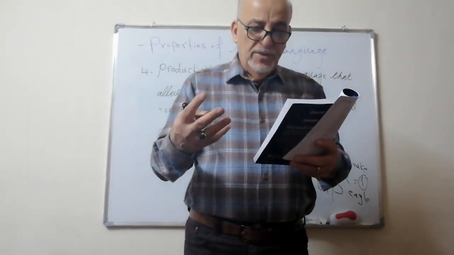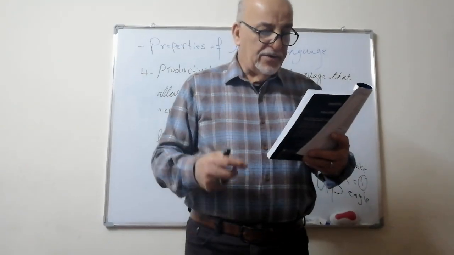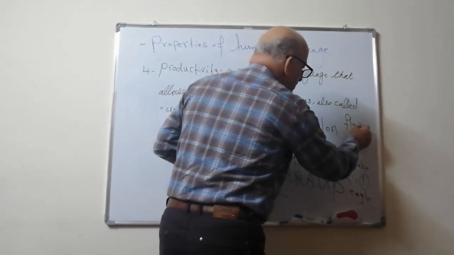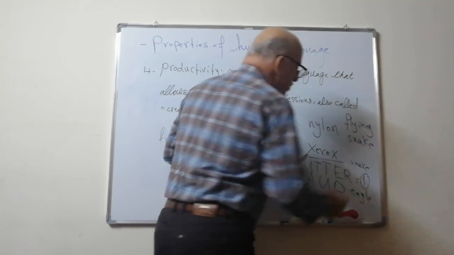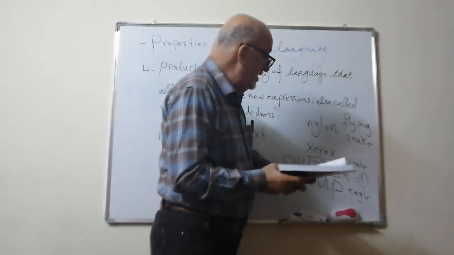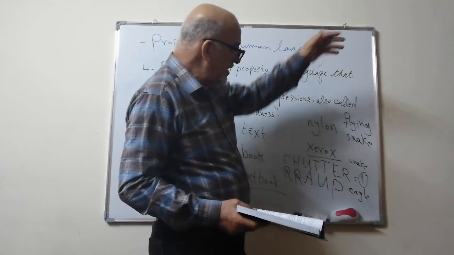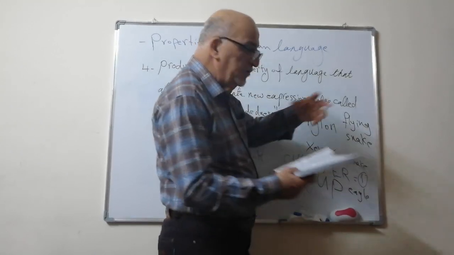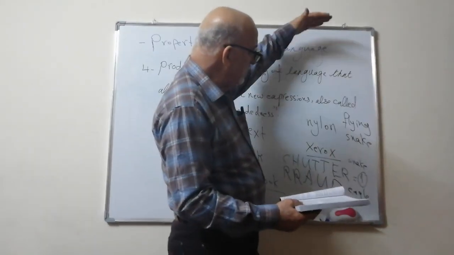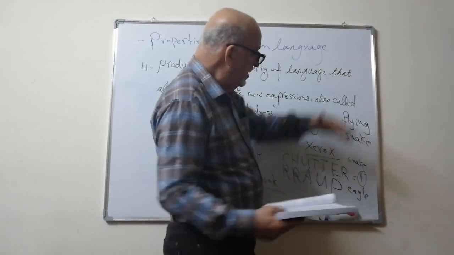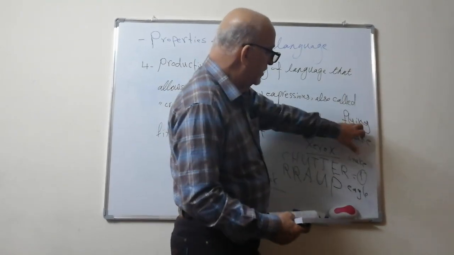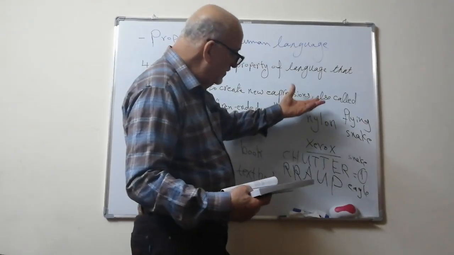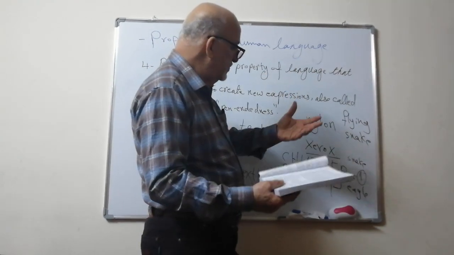But when we come to human beings, they definitely can create a word, which is what? Flying snake. When human beings see a flying snake, they certainly use this. How do they manipulate their linguistic resources? Flying is one word, snake is another word. Flying snake is a compound word, combining words to create a new word and to describe a new situation.